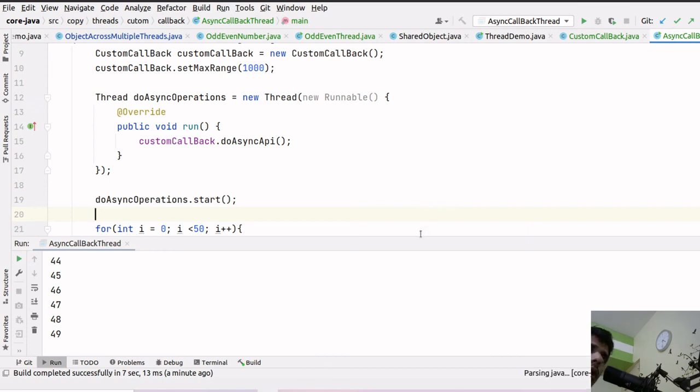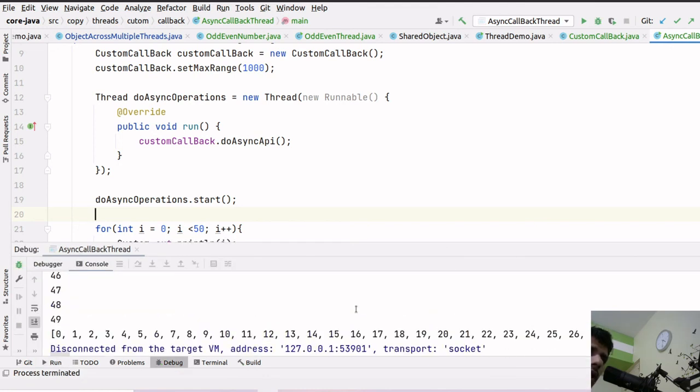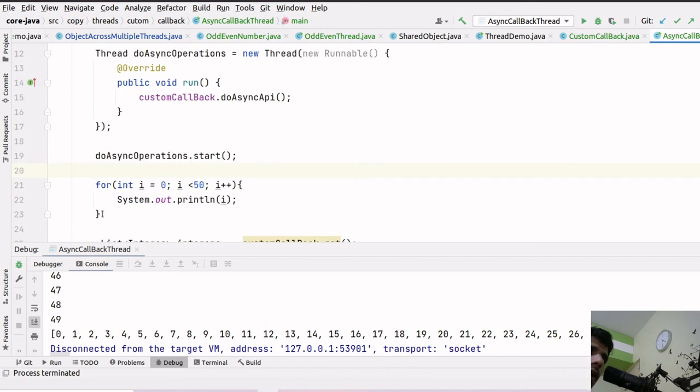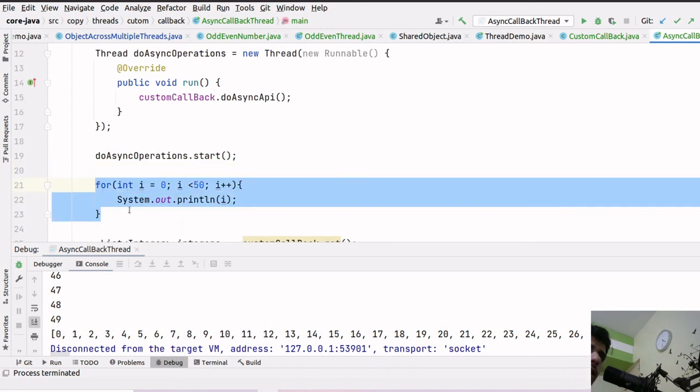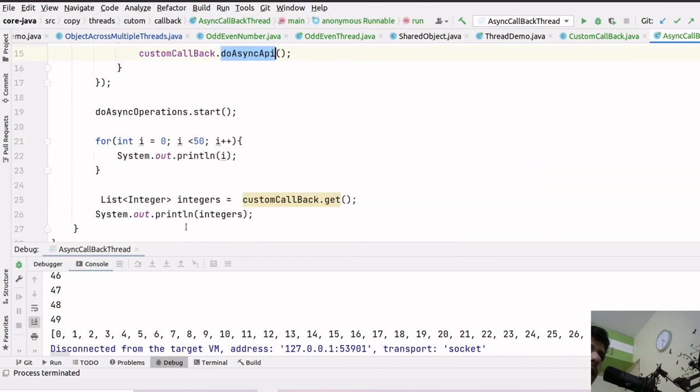I have run it in debugger mode, so that if anything breaks, we will be able to identify. Yeah, so see, now it's working. So what it printed: main method started doing some other operation, 1 2 3 4 5 6 parallelly, that async API was happening, and then it waited for the response, and then it printed.